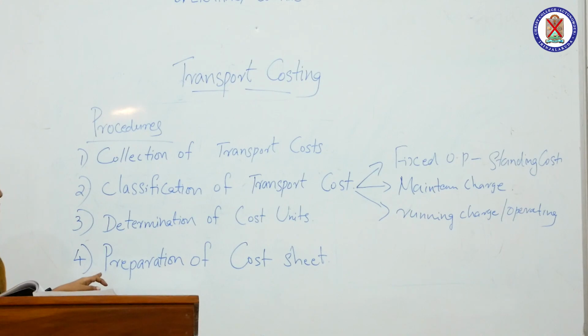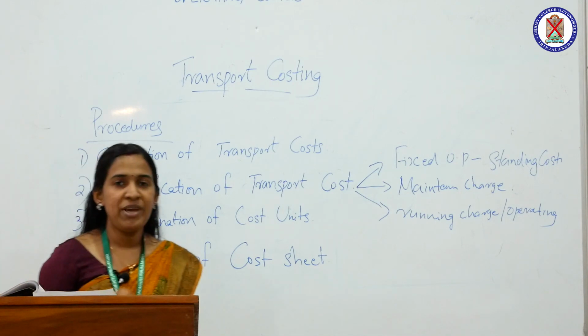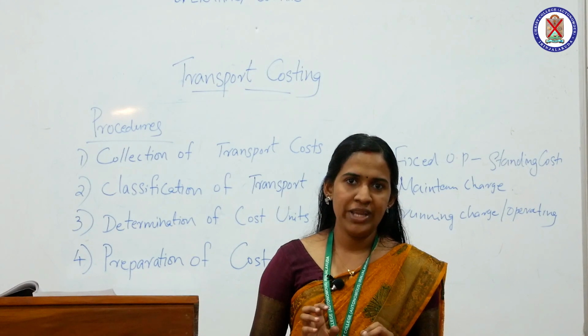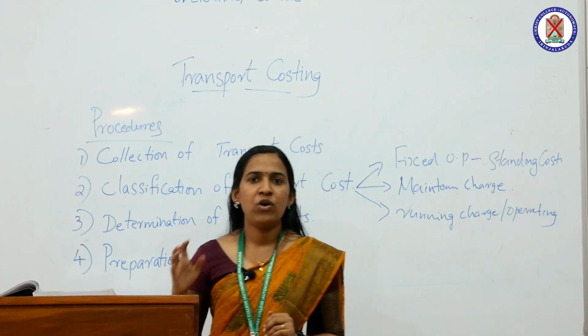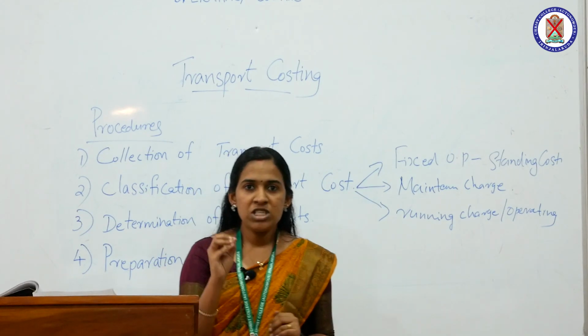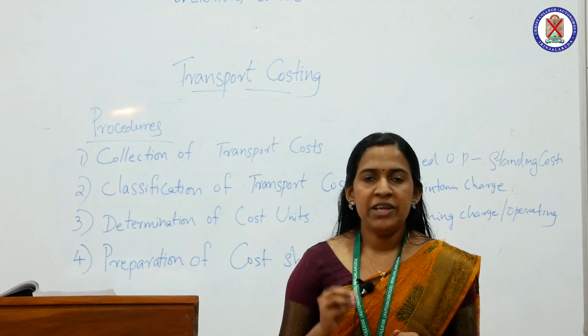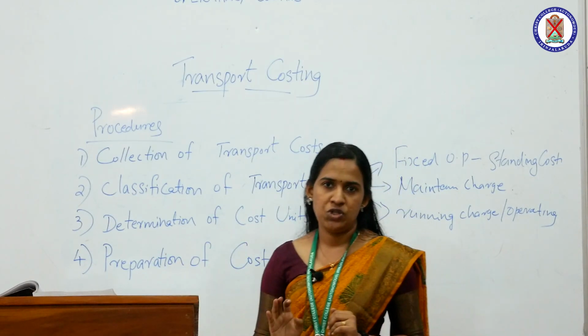Next procedure of transport costing is preparation of cost sheet. Cost sheet is mainly used for ascertaining the total operating cost of an organization. It is a statement mainly prepared at the end of a period. The cost per unit is calculated by dividing the total operating cost by total number of cost units.